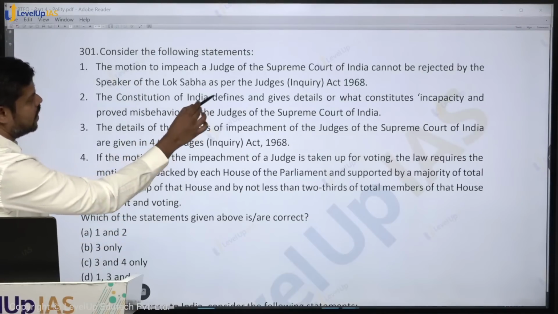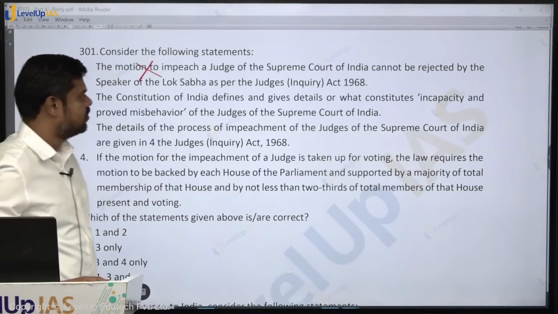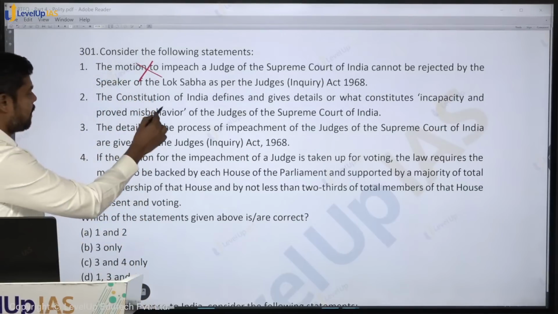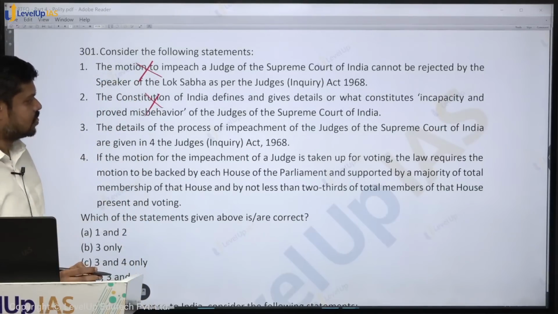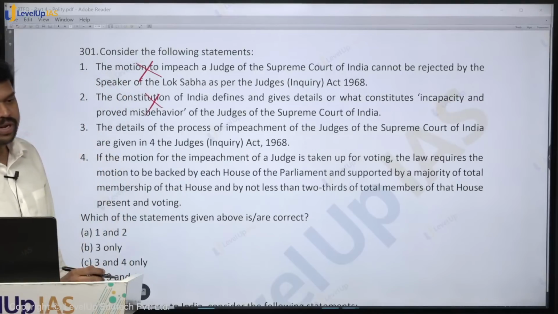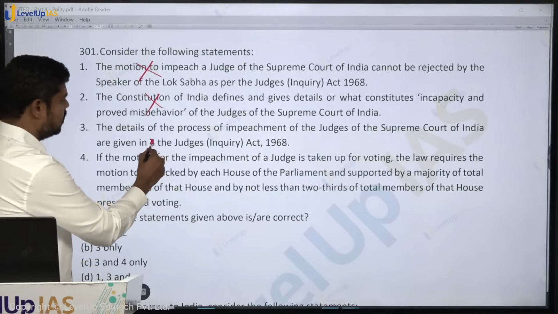So here it is saying "cannot be rejected", so therefore it is wrong. The Constitution of India defines and gives details of what constitutes incapacity and misbehavior. No. The details and the process of impeachment of the judges of the Supreme Court of India are given in the Judges Enquiry Act. Is it true? Yes, it is given in the Judges Enquiry Act.